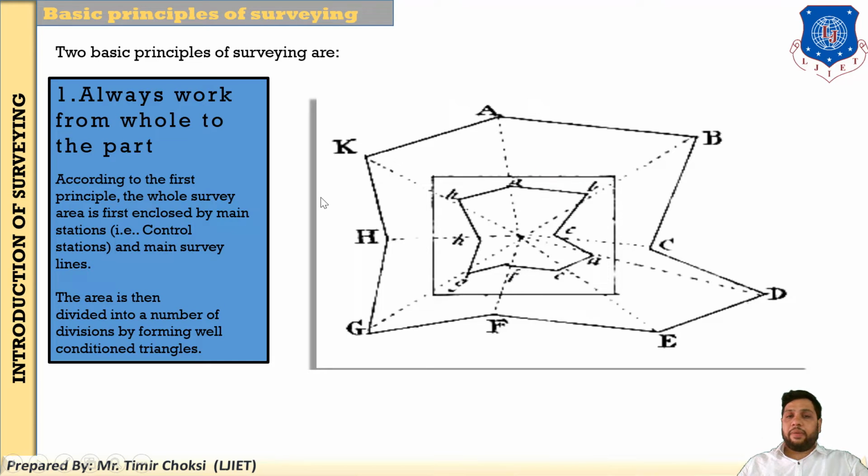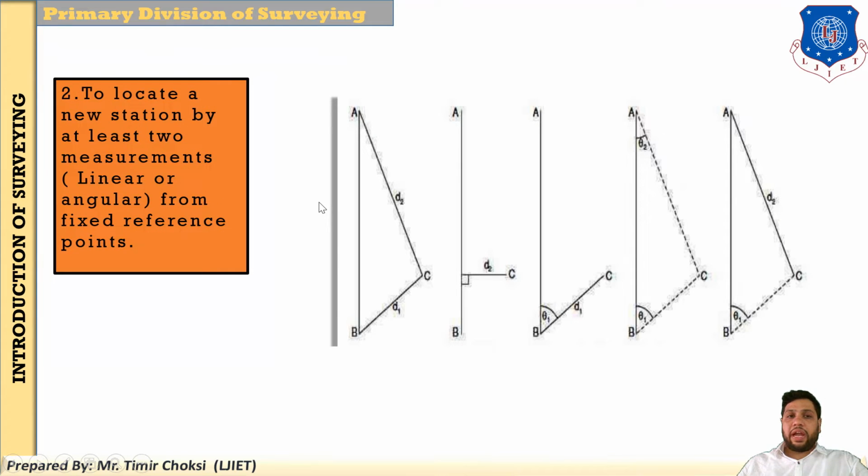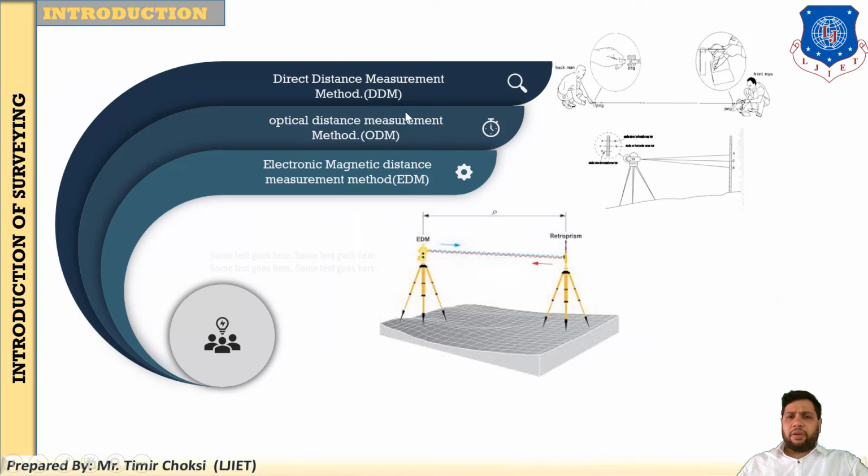So the first principle, I will repeat: always work from the whole to the part. And the second is to locate the new station with at least two measurements. I have taken this at a slightly higher speed because this is only the introduction part. So remember all the basic concepts when you are starting to understand the subject of survey. Now this is some introduction part.